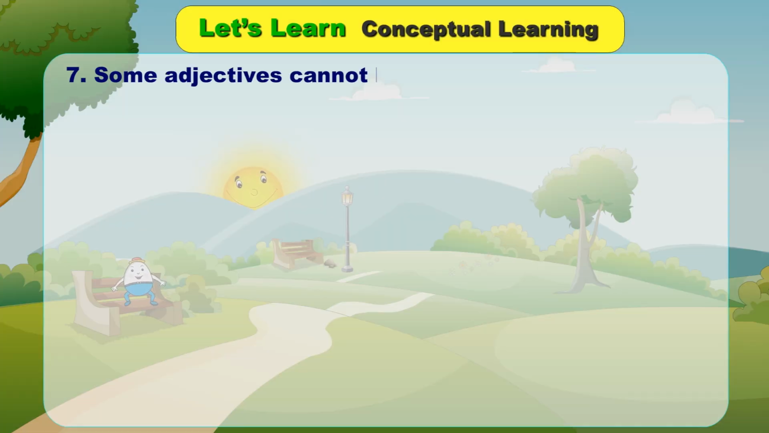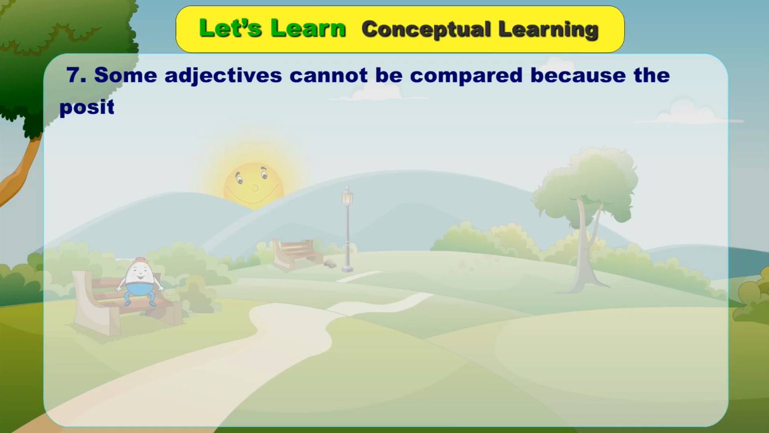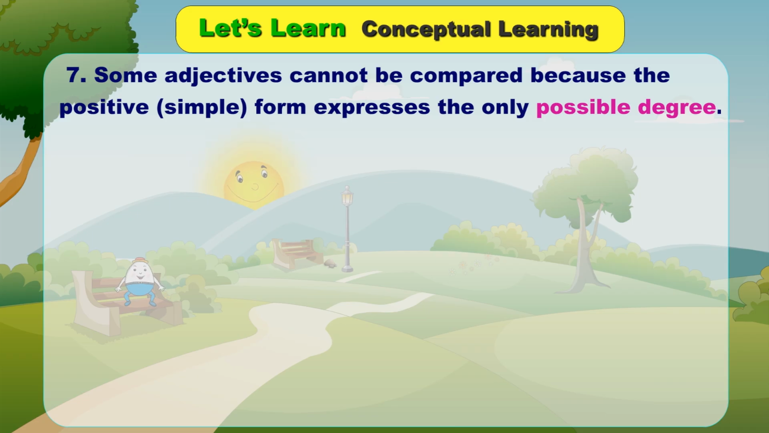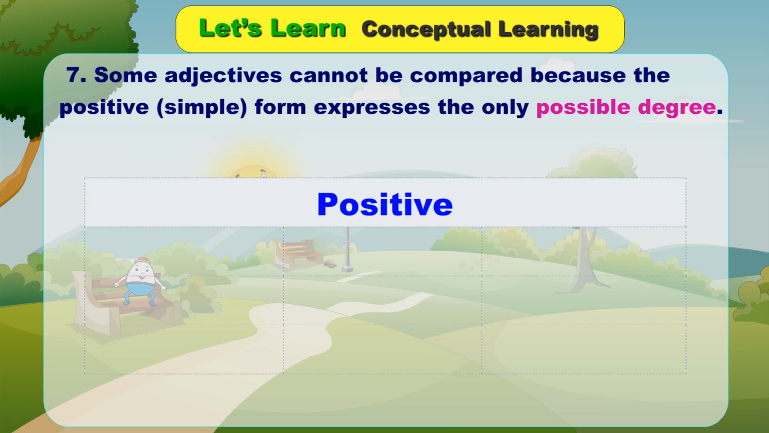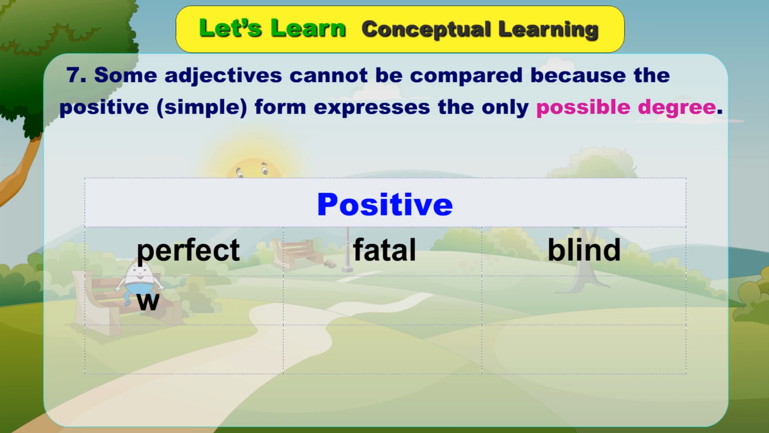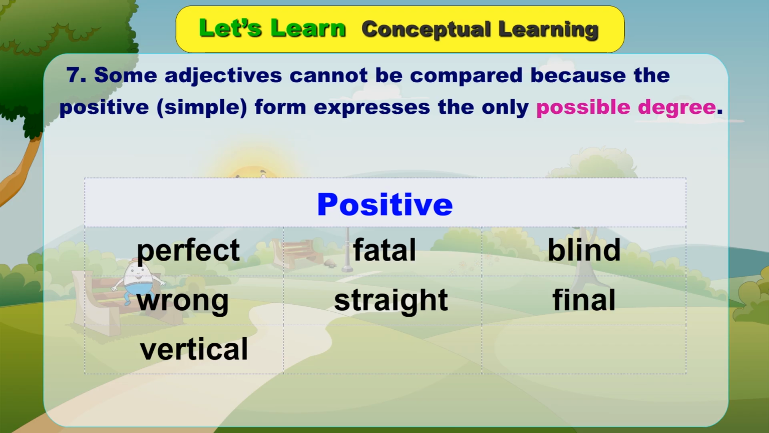7. Some adjectives cannot be compared because the positive, simple, form expresses the only possible degree. Positive: perfect, fatal, blind, wrong, straight, final, vertical, left, universal.